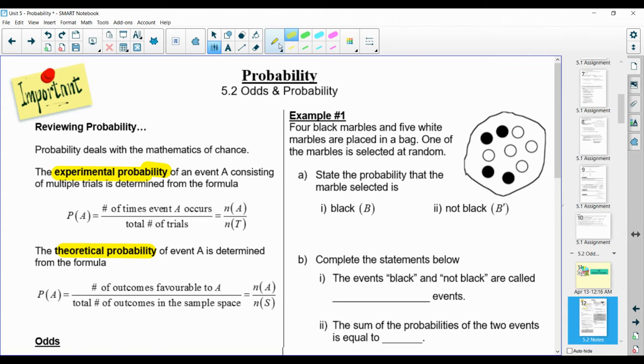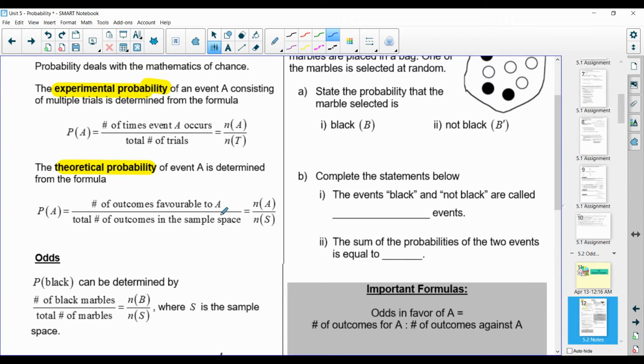In high school, we deal primarily with theoretical probability, and with theoretical probability, we're looking at the number of favorable outcomes out of the total sample space. So when we're talking about theoretical probability, we're talking about the parts we want out of the whole, or out of the total. So theoretical probability is parts out of a whole.